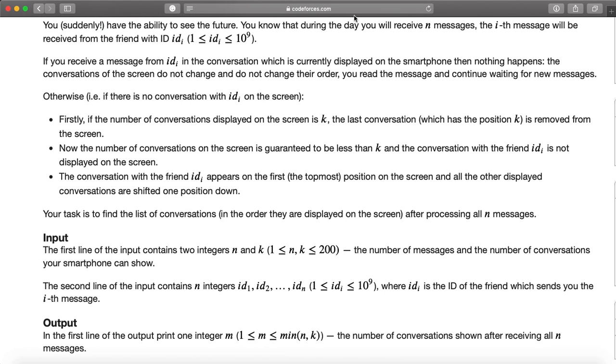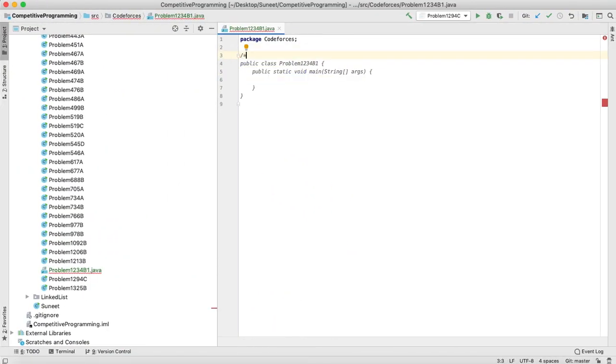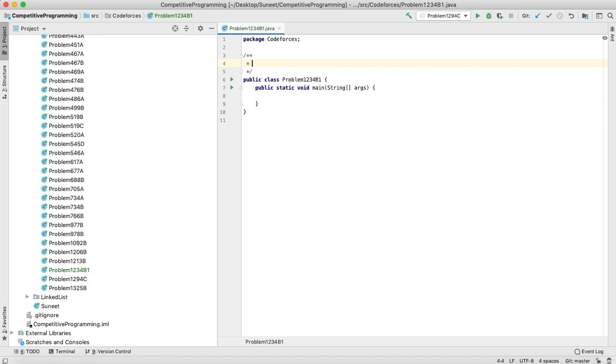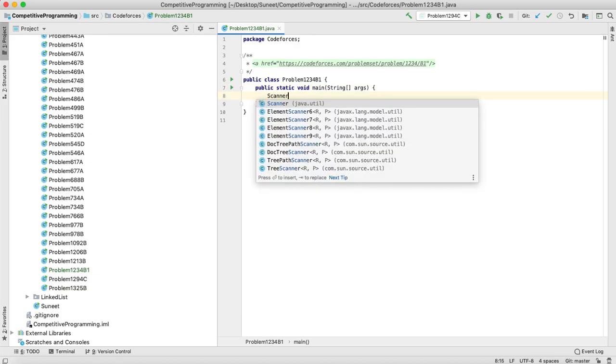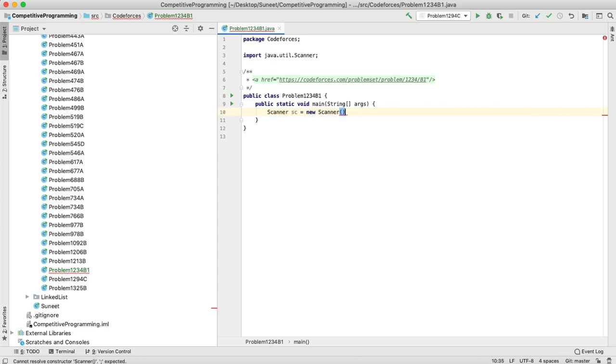So the problem link is, yeah, so okay, now we will be using something as stack here. Why stack?